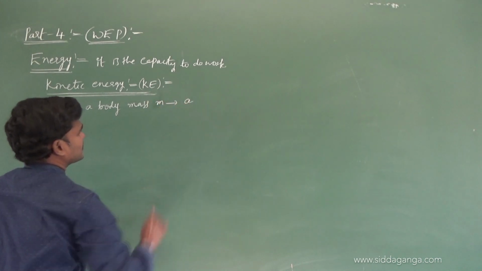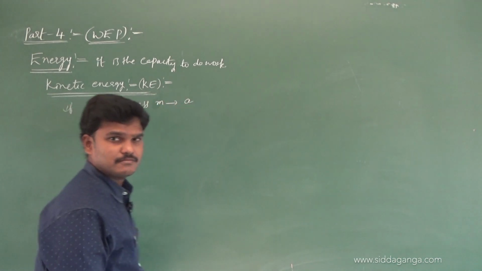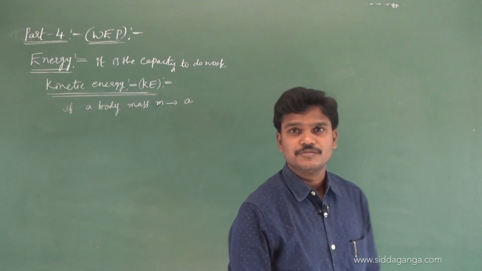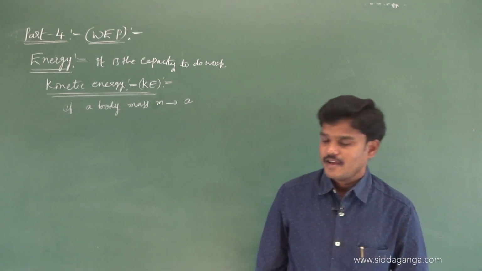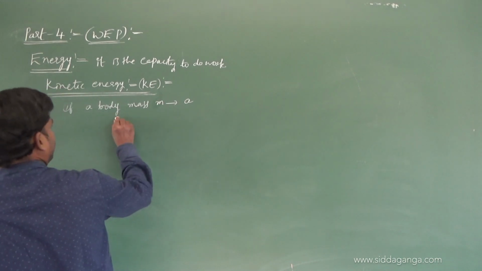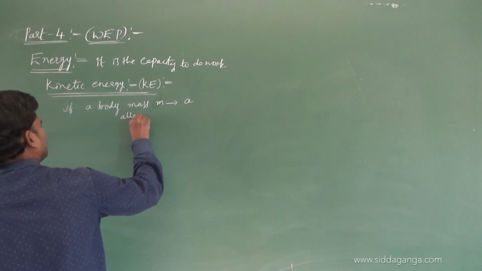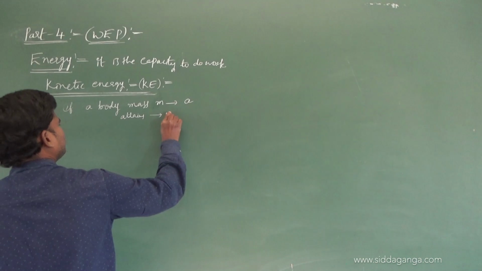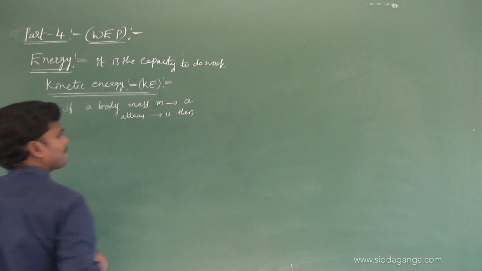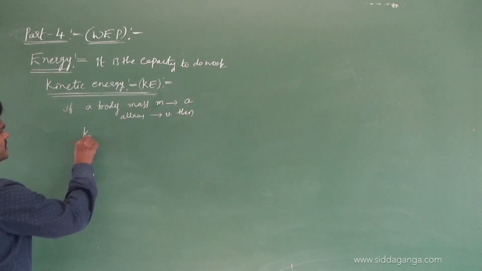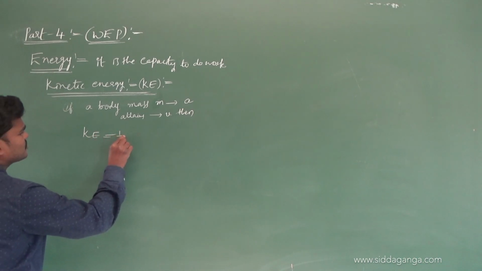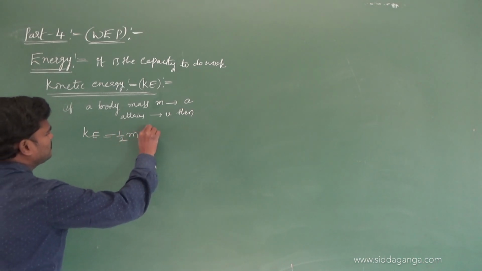And if a body of mass m starts from rest, moves with a uniform acceleration a, and attains a velocity v, then we can write the kinetic energy equation: KE is equal to half m v square.